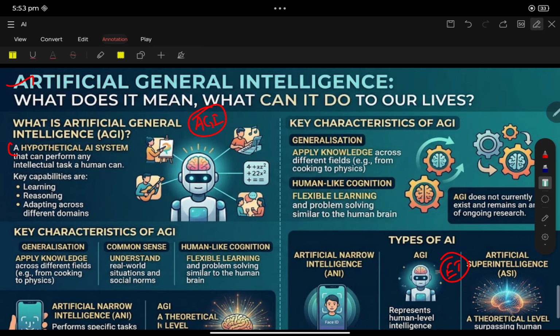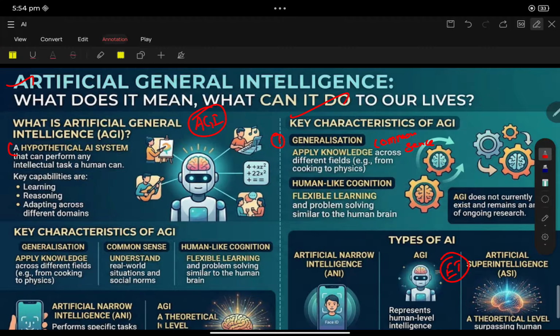So what are the key characteristics of artificial general intelligence? First, generalization. AGI would possess generalization, meaning it will apply knowledge across different fields, from cooking to physics, everything. The keyword is common sense.